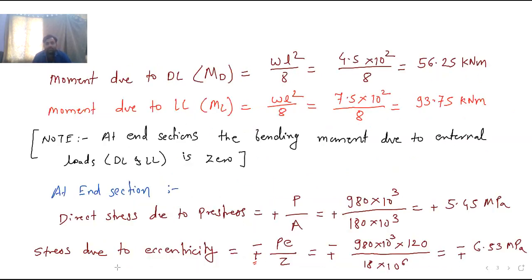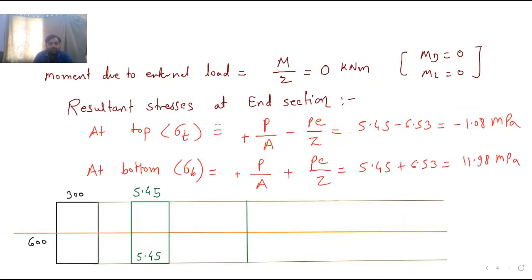Here, stress due to eccentricity, it is minus plus 6.53, minus plus 6.53. So at top it is minus. So I have already told you this line is our baseline. The positive values we will plot along the right hand side of this baseline, and the negative values we will plot on the left hand side. Okay. So this answer is negative. So here I will plot 6.53.